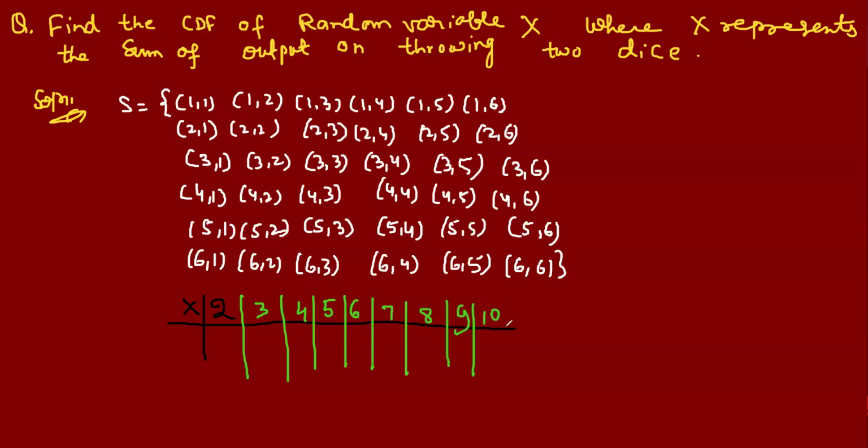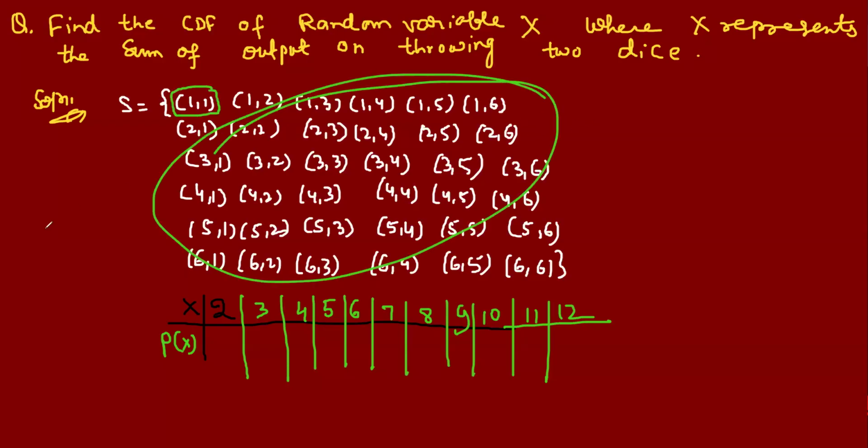I think you did not understand. So can you tell me what is the possibility that you will get 2? Only one possibility is there out of 36, right?